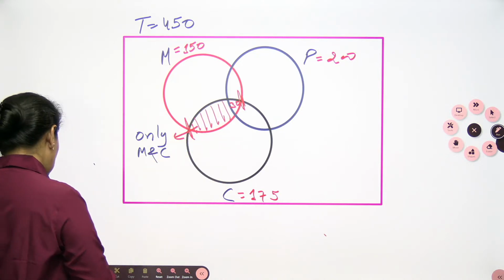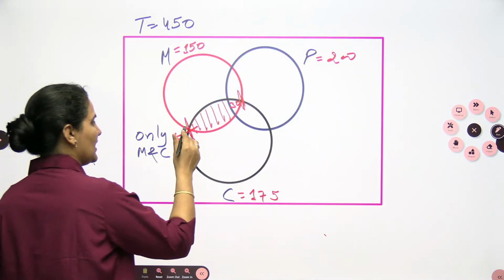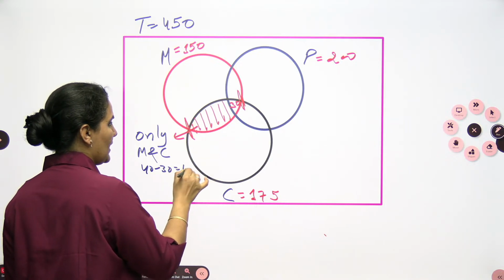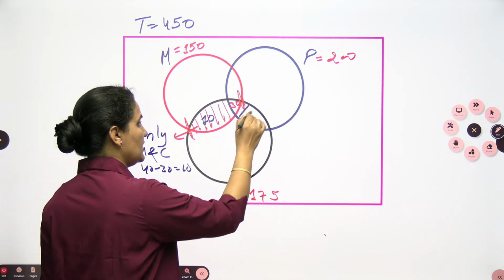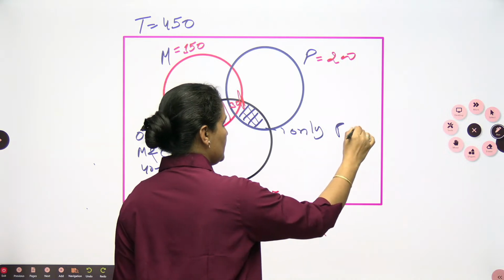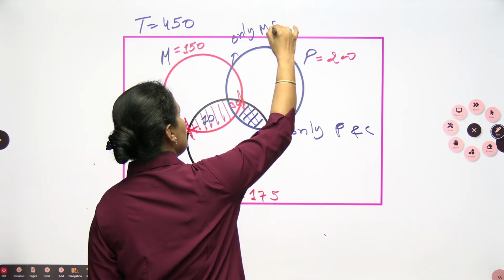So only maths and chemistry: in maths and chemistry it is 40, in all of them it is 30. So only maths and chemistry will be 40 minus 30, which is 10. So this should be 10. Similarly, you can find out this also. I will find out here only physics and chemistry, and in this case also only maths and physics.